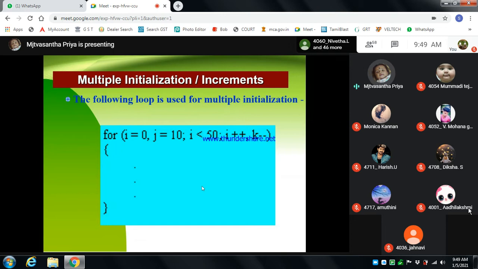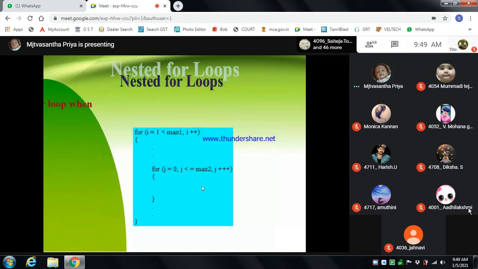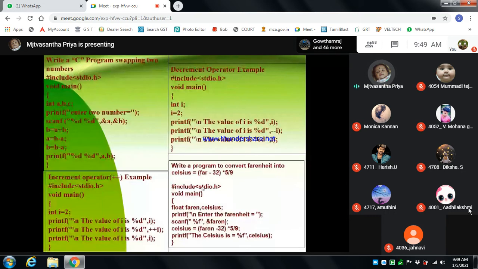For the for loop, we are showing how to write the for loop. Given a program for swapping two numbers, we enter two numbers a and b, and we give an additional expression or operation so that the operation can be executed. After that it will print the a and b values, right?